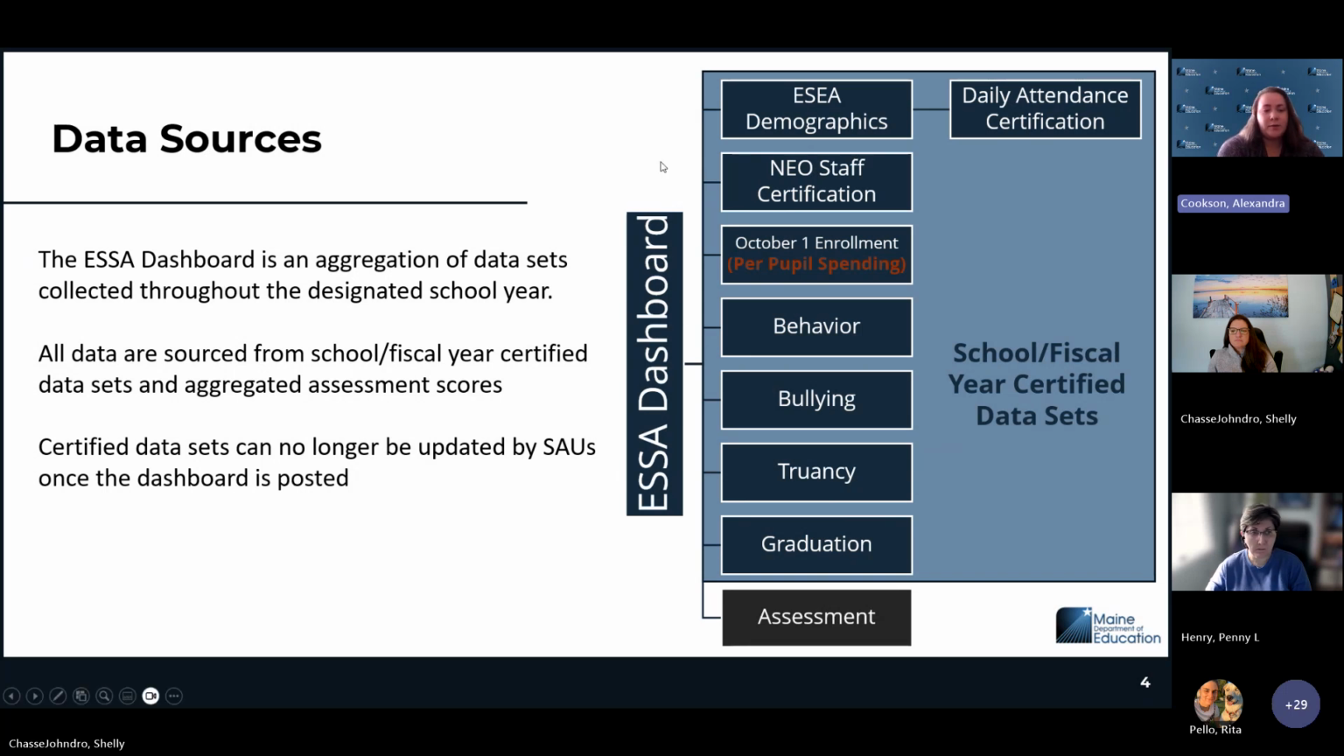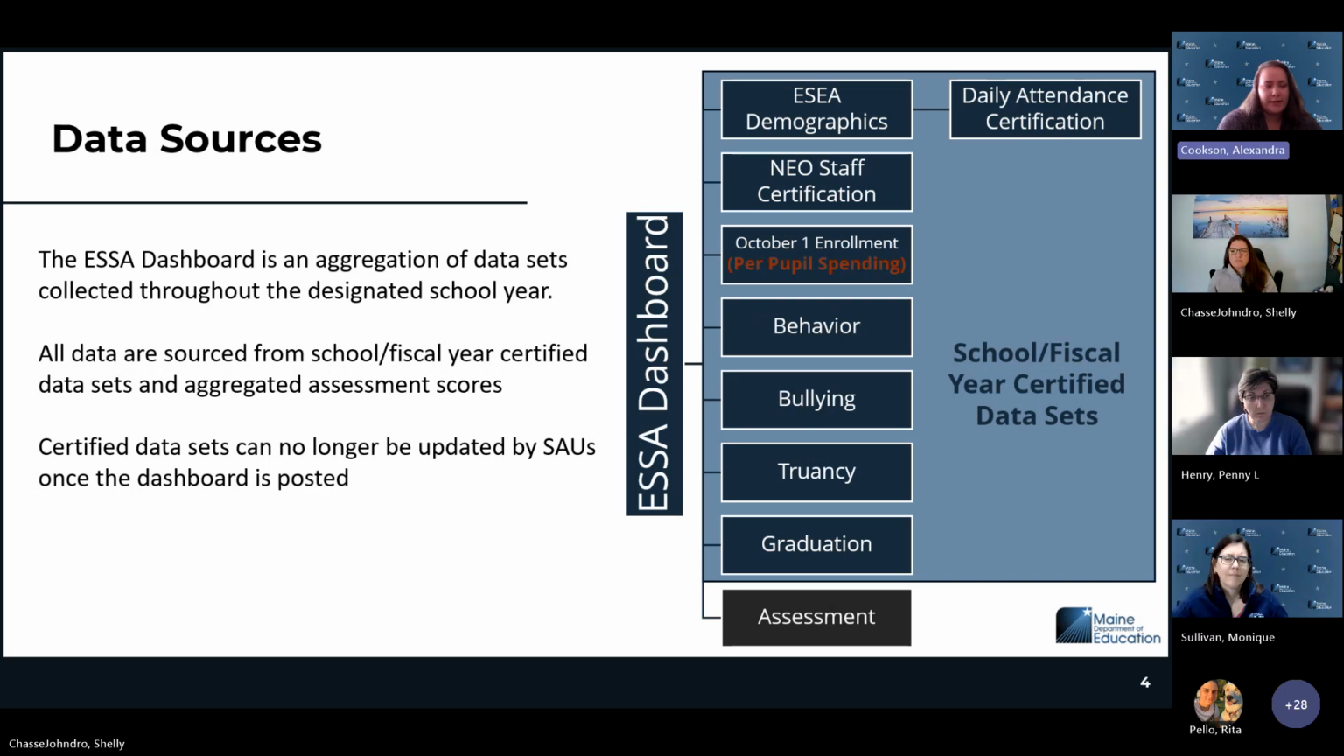Once this dashboard has been published, or when we send it out for review to school administrative units, it is certified data. It is already processed. We are using it for this data set, and it is no longer able to be updated by SAUs once it is in the dashboard phase. So it's really important during the collection of each of these sets of data that SAUs are paying attention to the data, making sure it's accurate and that all of the data are coming through, so that they are accurately reflected on this ESSA dashboard, as well as in those other locations.